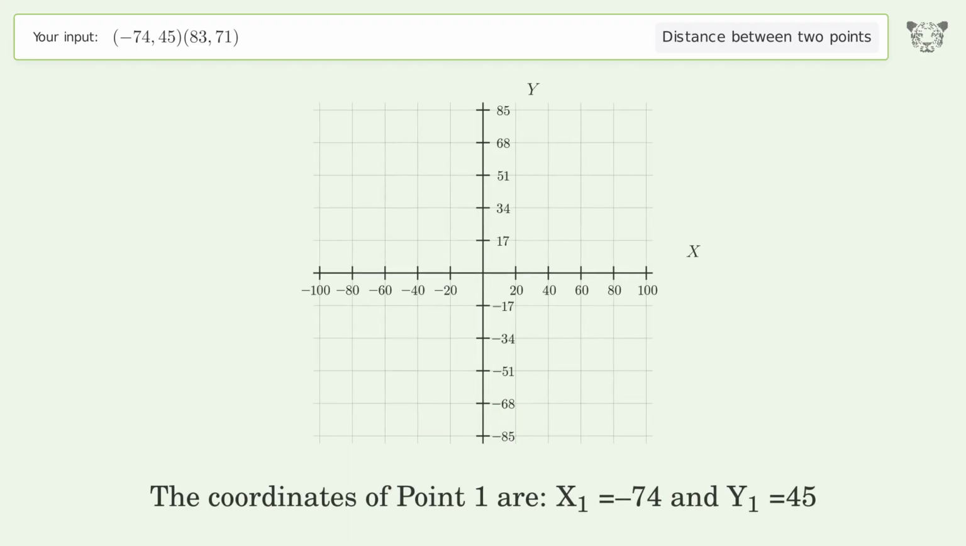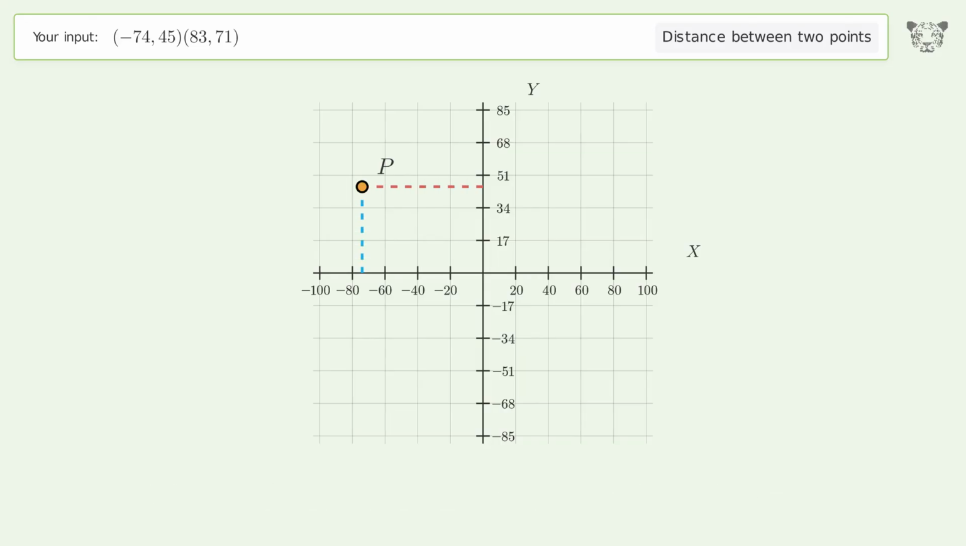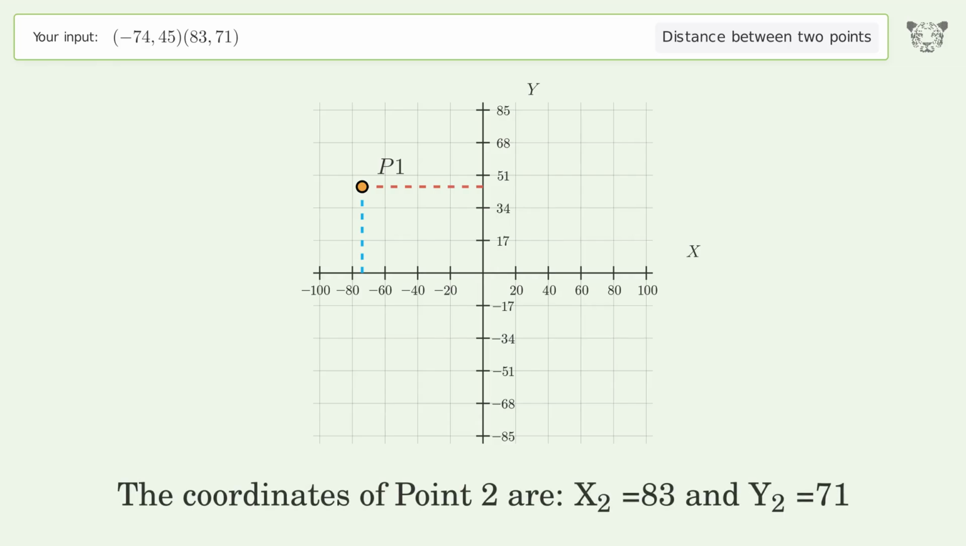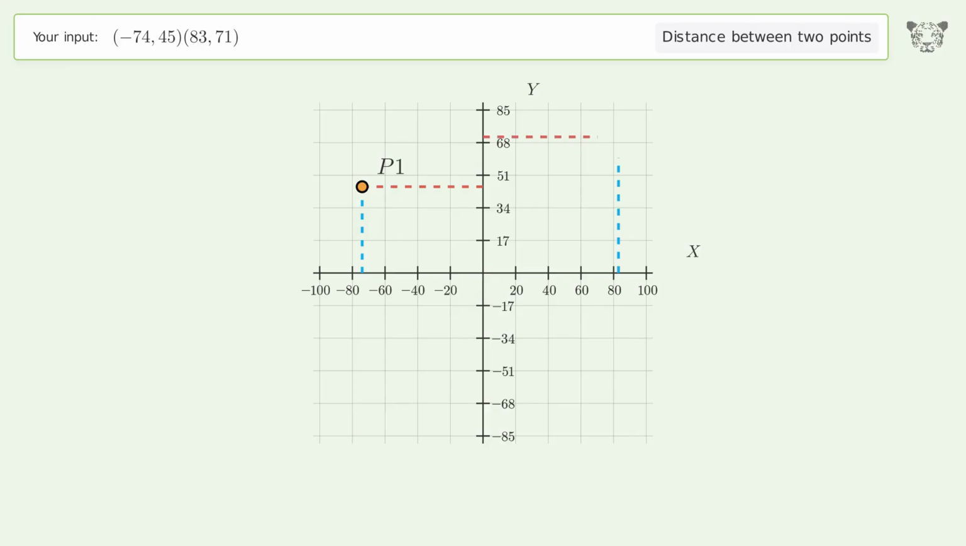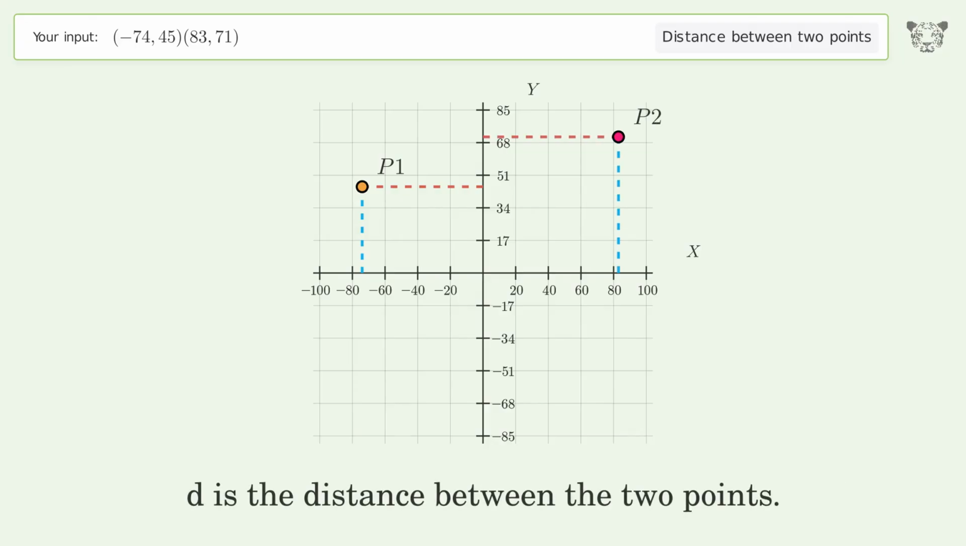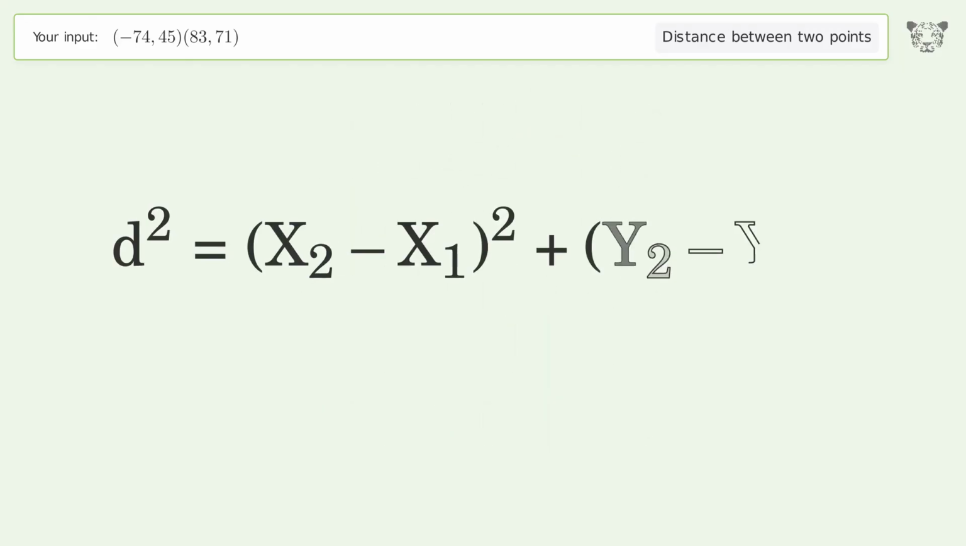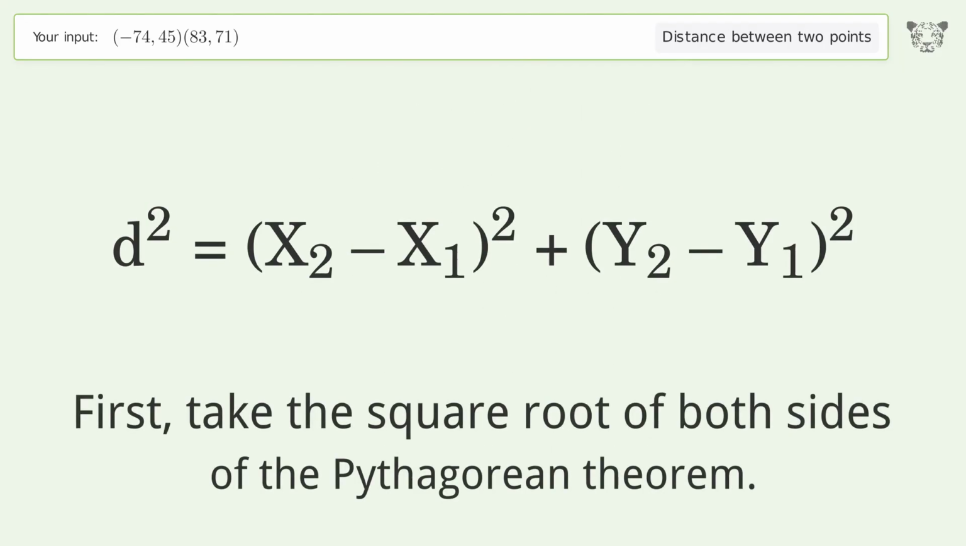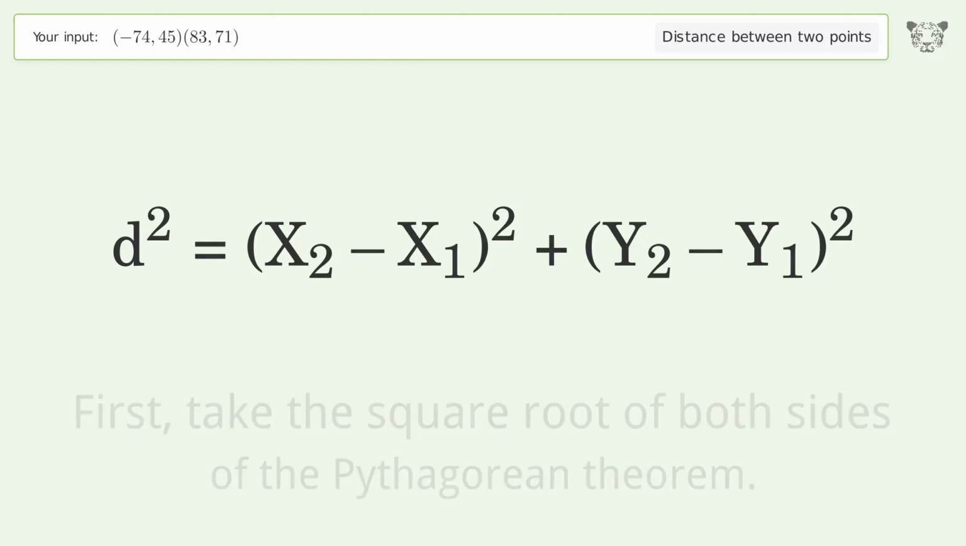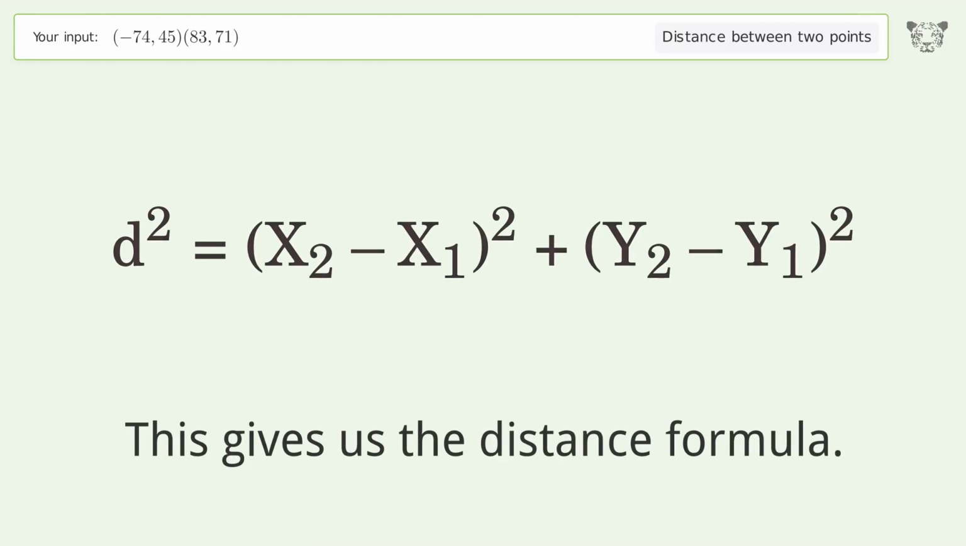The coordinates of point 1 are x1 equals -74 and y1 equals 45. The coordinates of point 2 are x2 equals 83 and y2 equals 71. D is the distance between the 2 points. First, take the square root of both sides of the Pythagorean theorem. This gives us the distance formula.